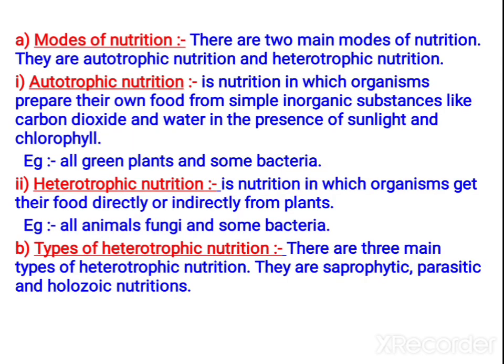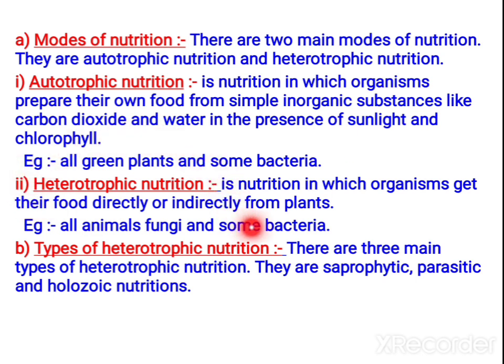So let us study regarding the modes of nutrition. There are two main modes of nutrition: autotrophic and heterotrophic nutrition. In autotrophic nutrition, the organisms are able to produce their own food from simple inorganic substances like carbon dioxide and water. In the presence of sunlight and chlorophyll, they can produce their own food. For example, all green plants and some bacteria come under this category.